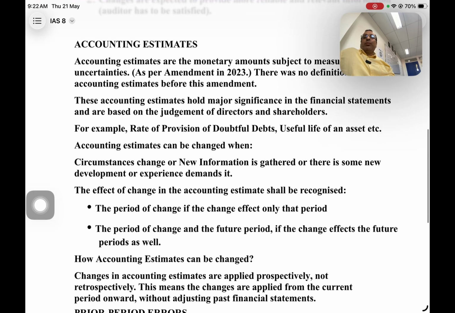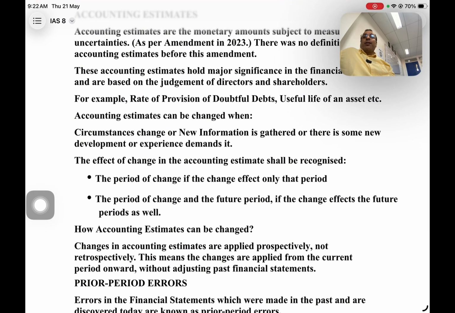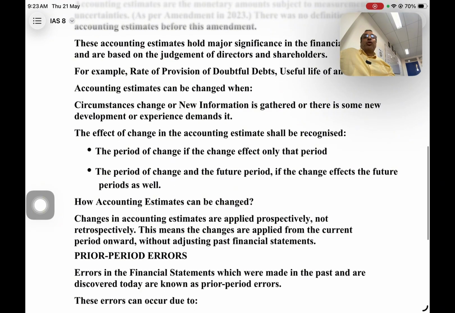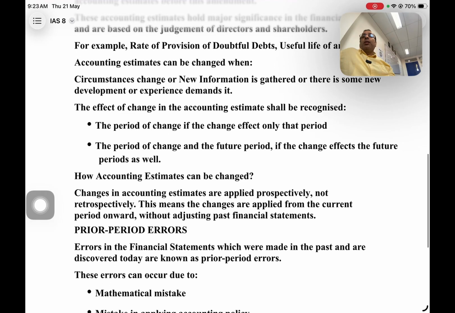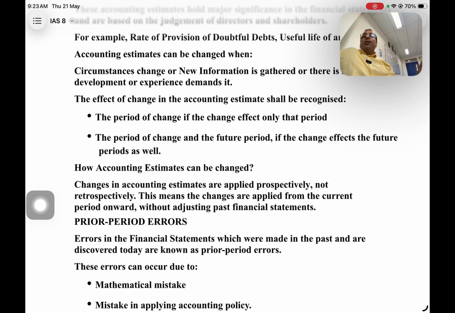These accounting estimates can be changed when circumstances change, or new information is gathered, or there is some new development or experience which demands the change. And the most important thing, the effect of a change in the accounting estimate shall be recognized in the period of change if the change affects only that period, and in the period of change and future periods if the change affects future periods as well.